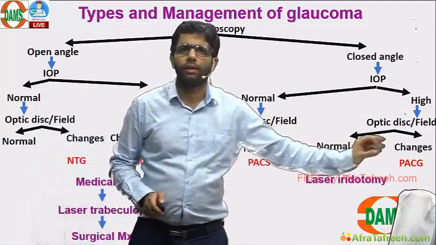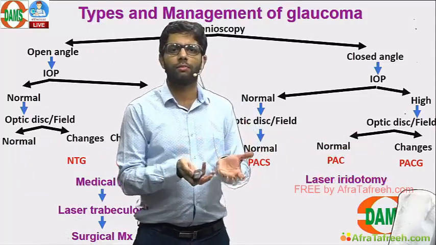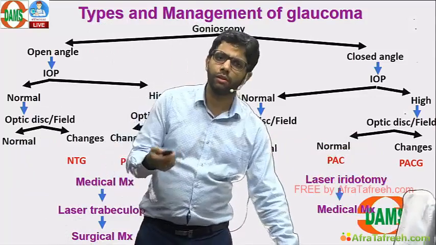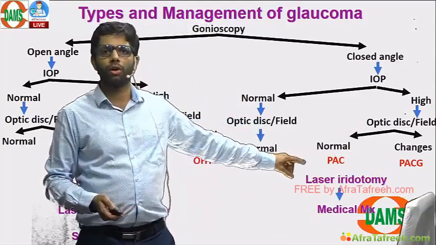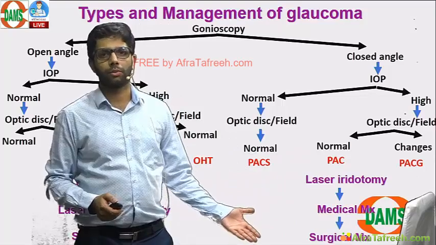For all the three, laser iridotomy first, because of the anatomical risk factors, make a hole in the iris. If that doesn't work, start with medical management. If there is glaucoma or high IOP and that doesn't work, surgery, trabeculectomy has to be done.